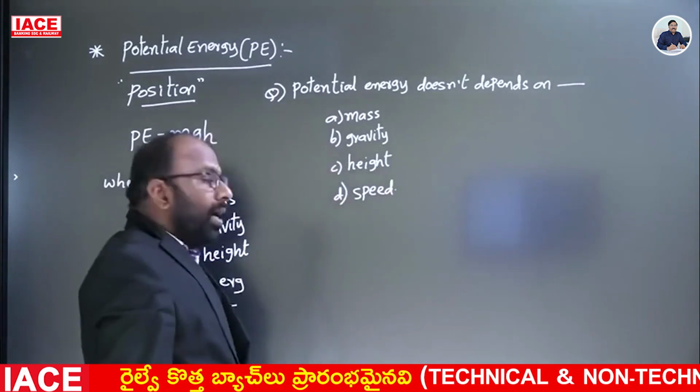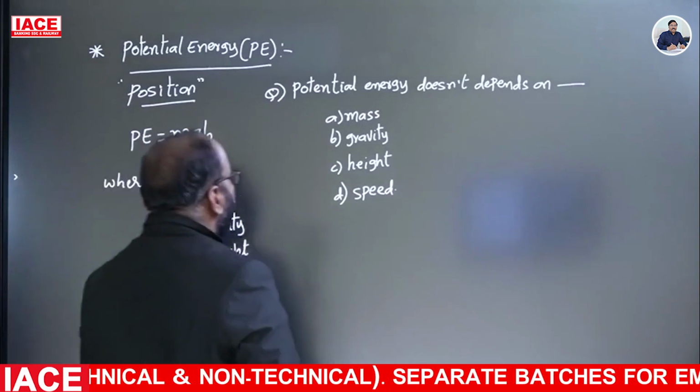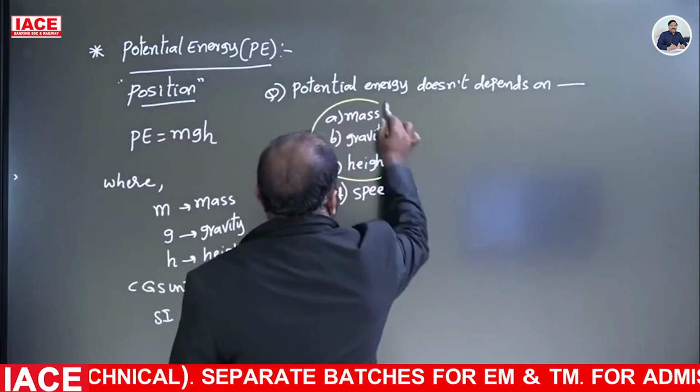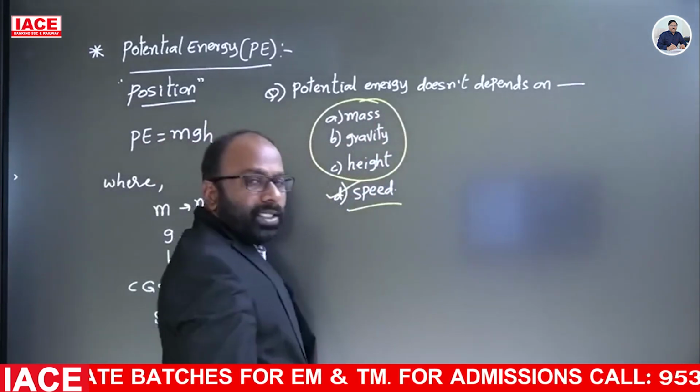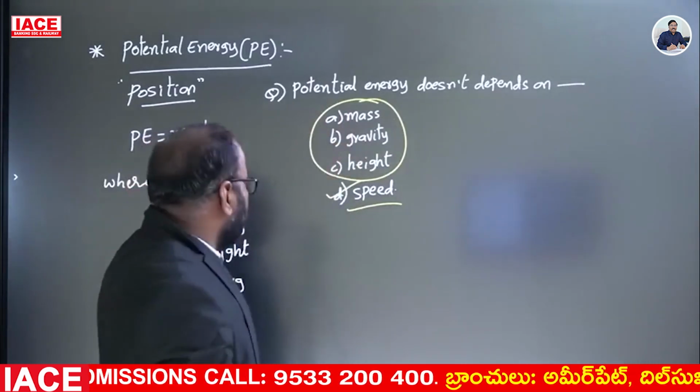It usually depends on mass, gravity and height, but doesn't depend on the speed. That is why option D is the correct one. This is a previous examination question.